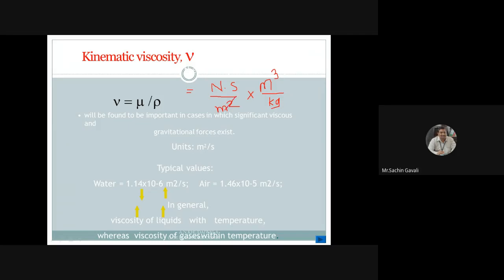This meter square and this meter square get cancelled, and what remains is only meter.